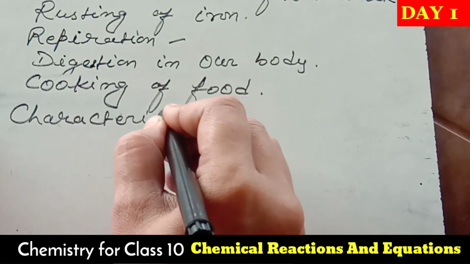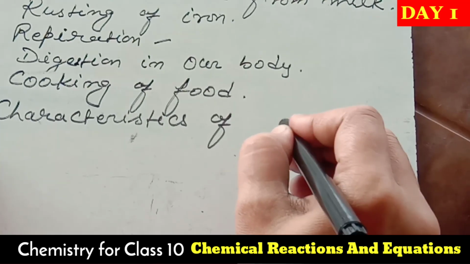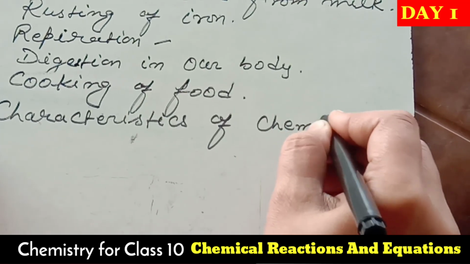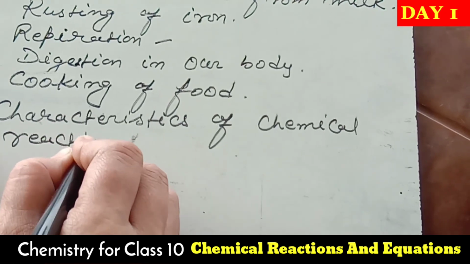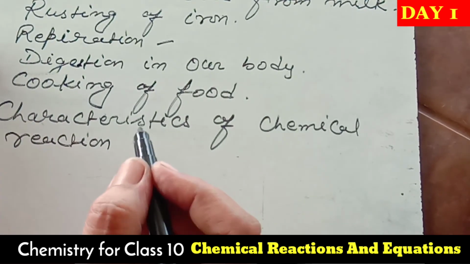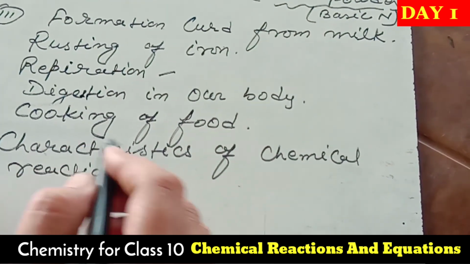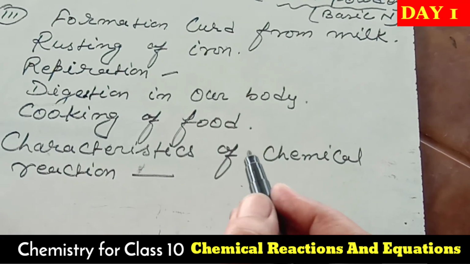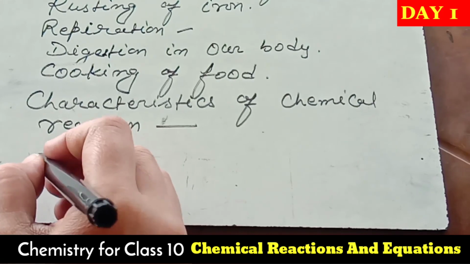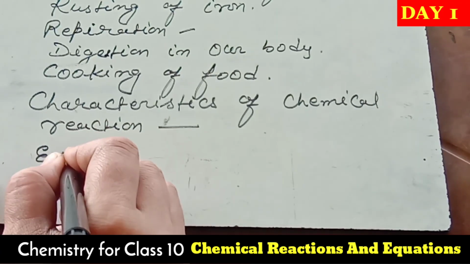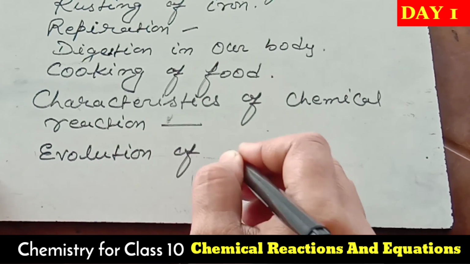Characteristics of chemical reaction. So now we have to go through these reactions; there must be some characteristics. What are the characteristics of a chemical reaction? The first characteristic will be evolution of gas.